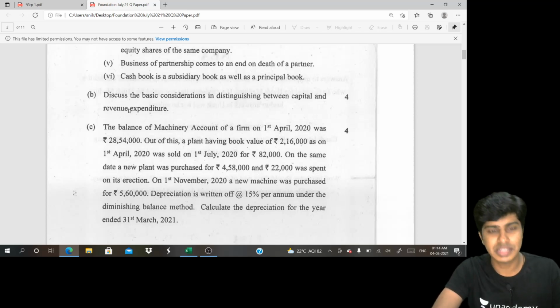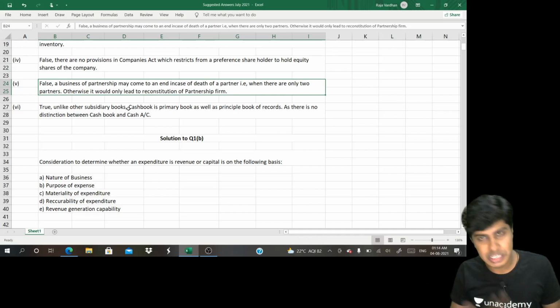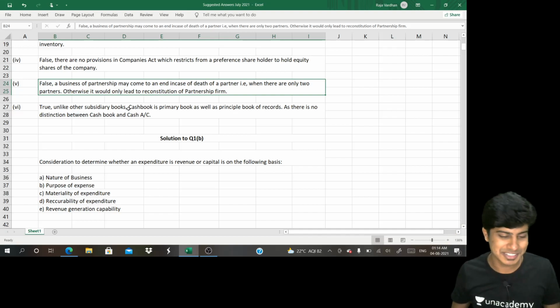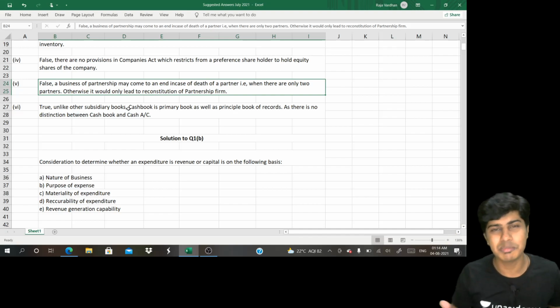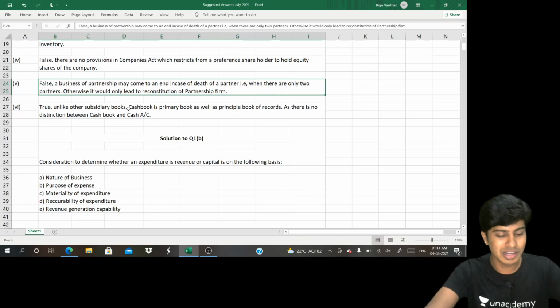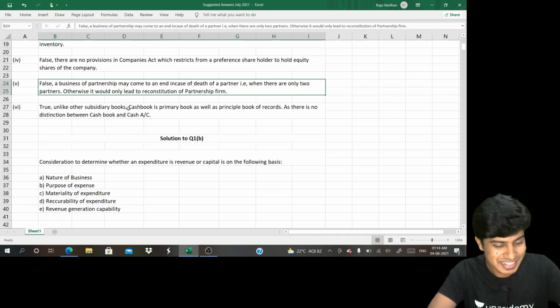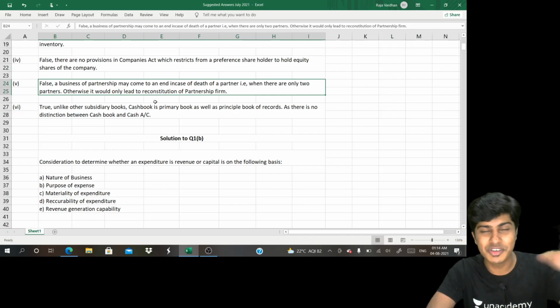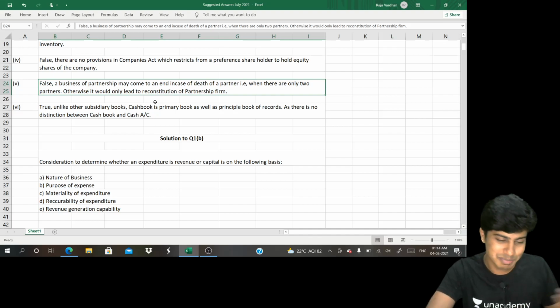Yeah, as we've discussed in the class, usually the considerations are nature of business, the purpose for which this expenditure is incurred, the materiality of the expenditure, and recoverability of the expense. We discussed something with regard to some expense which will be incurred again and again, or revenue generation capability. Same pen, if it is used by Tipu Sultan, if you remember the example. And the nature of the business we discussed, car, building, Ratan Tata or somebody else, or purpose.